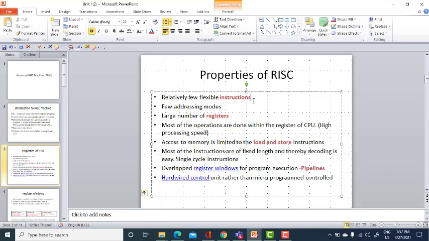Unlike the CISC architecture, CISC being a Complex Instruction Set Computer, where we need dedicated instructions for specifying certain operations, in a RISC machine the same instructions can be used for different programs or different applications.